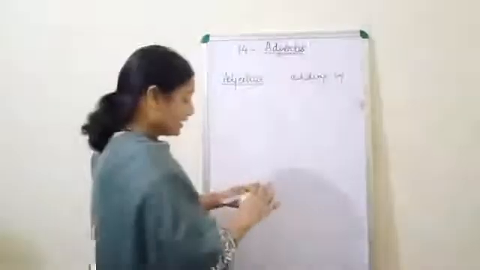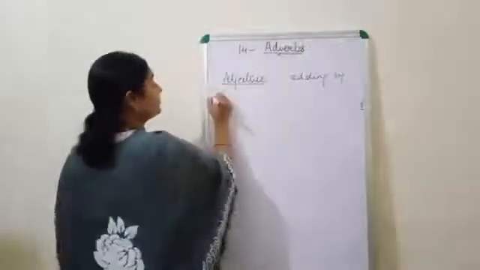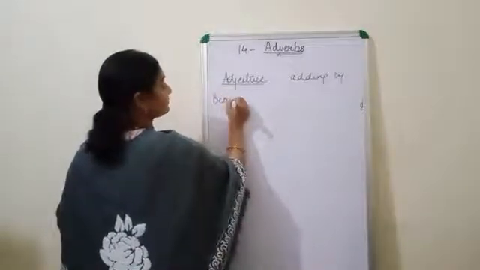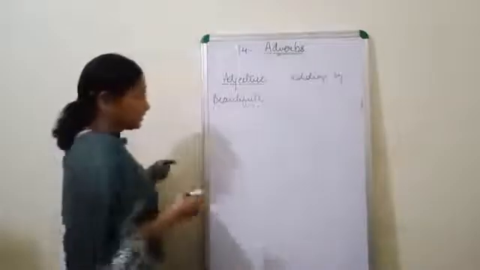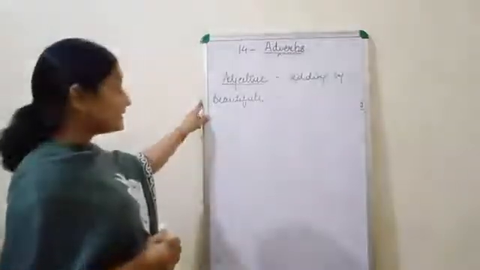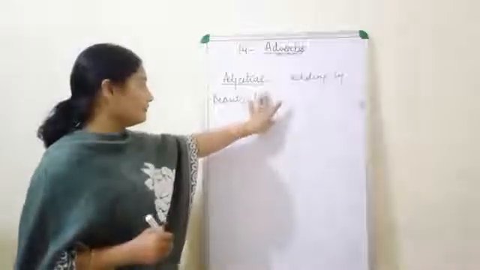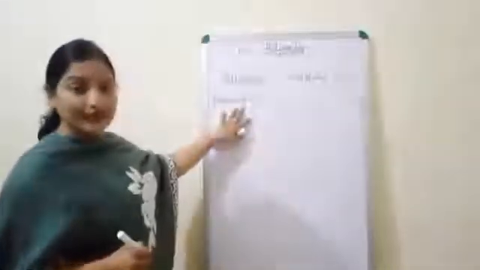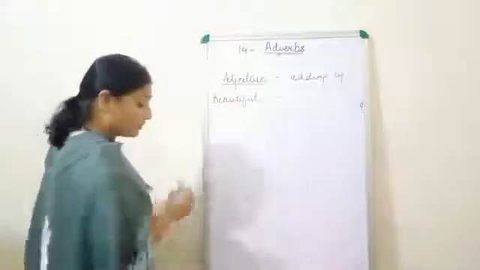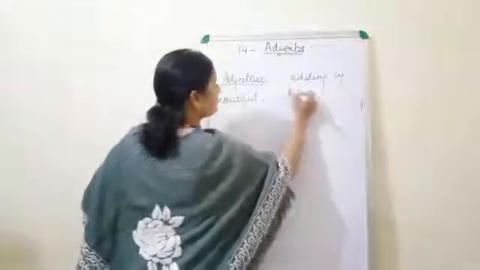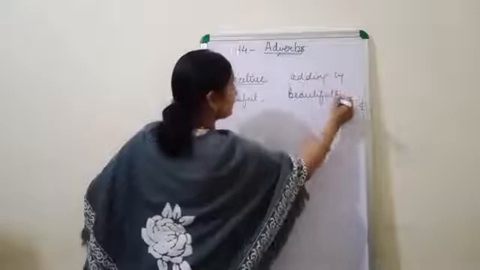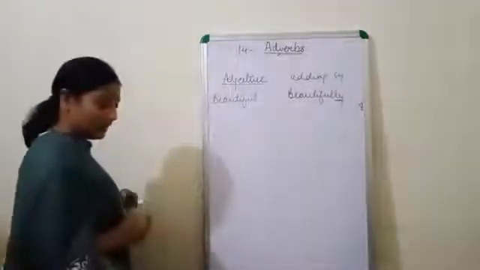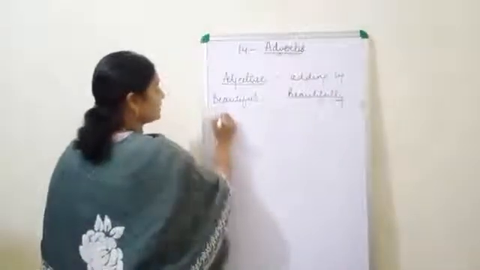Now suppose if the word given to you is beautiful, how to form the adverb from this adjective? Because we know very well that beautiful is an adjective. So how to form adverb? We can form beautifully.